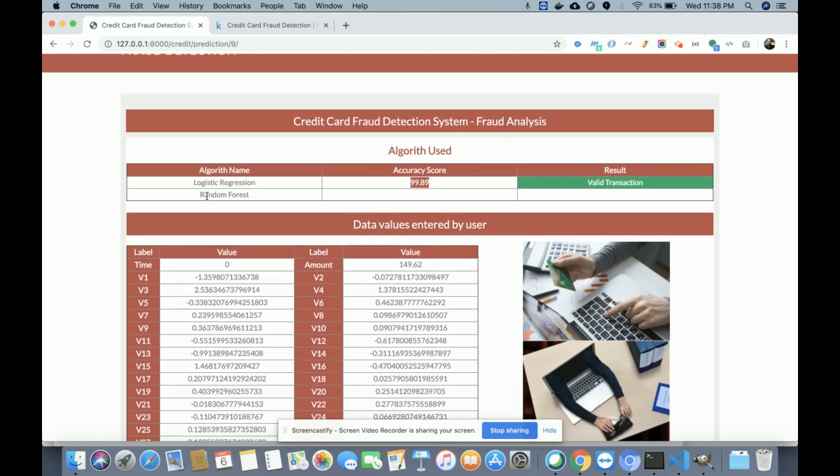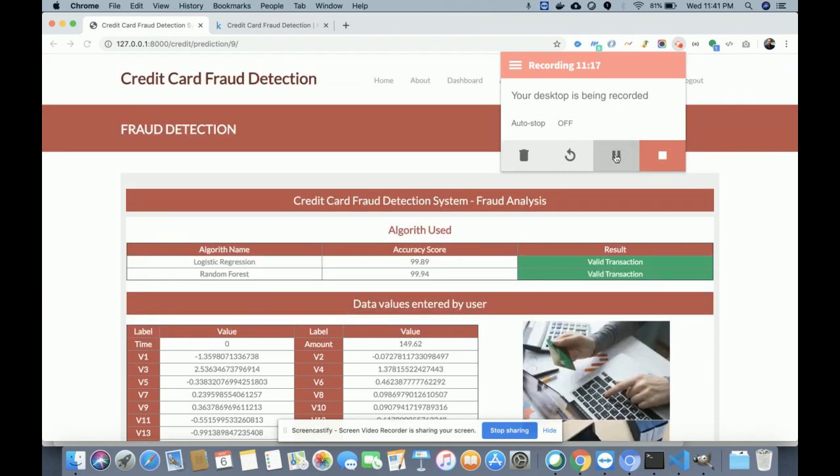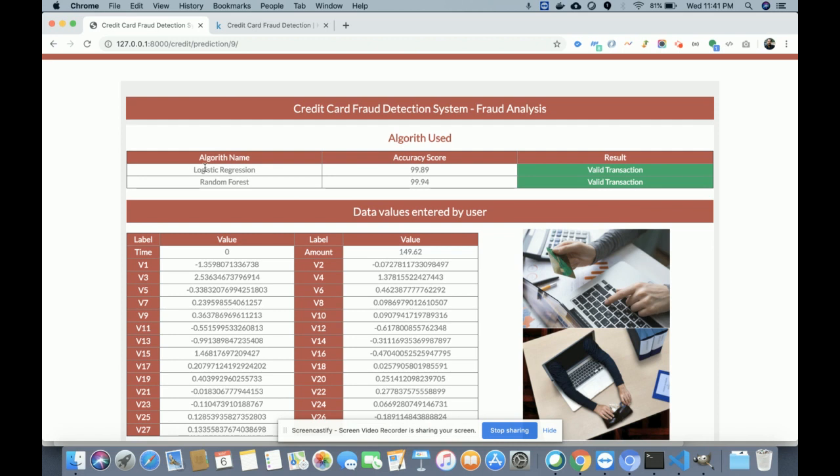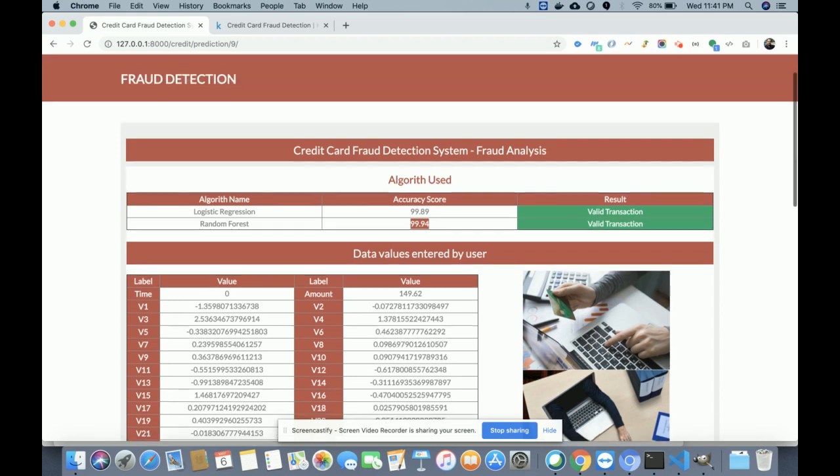I think there is some issue with the random forest, so let me check what the issue is. Now you can see the logistic regression accuracy is 99.89% and the random forest accuracy is 99.9994%, and both are saying that the transaction you have uploaded is a valid transaction.